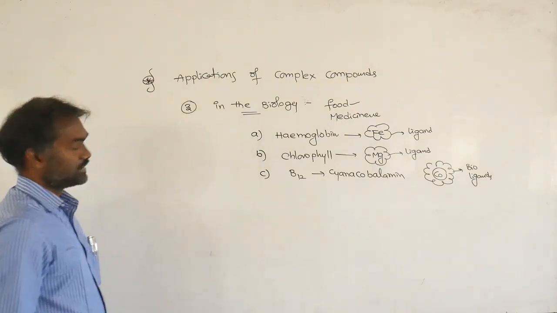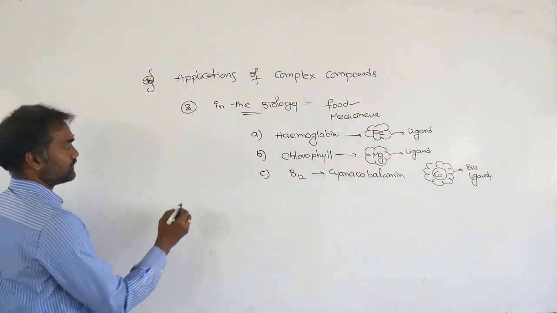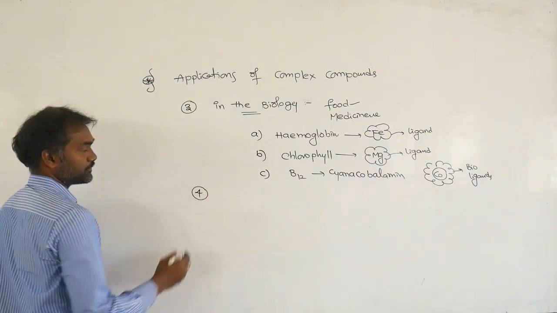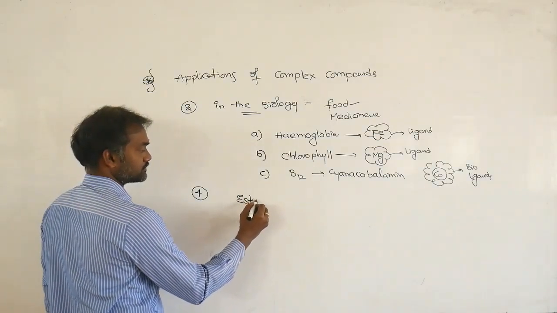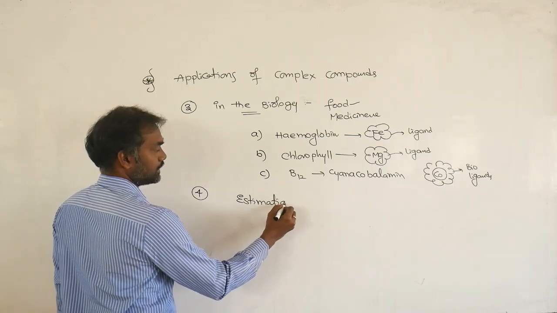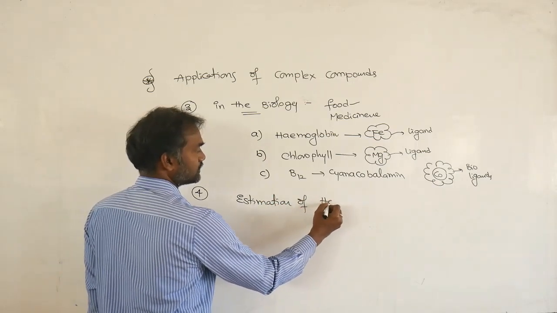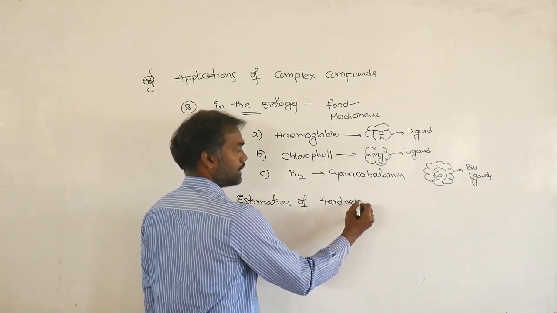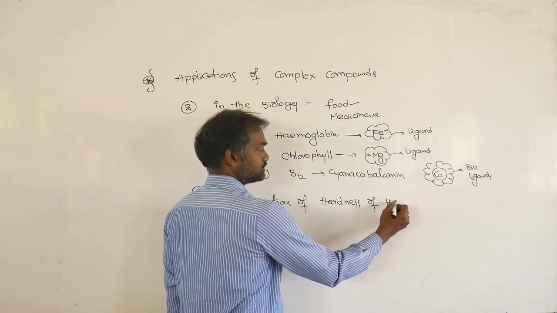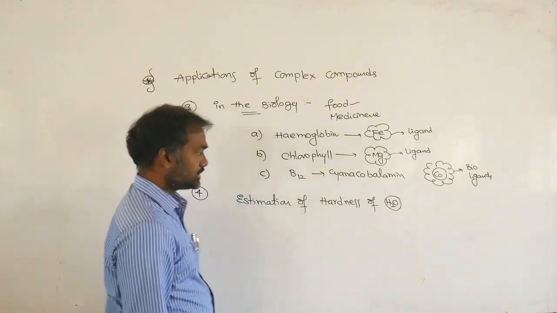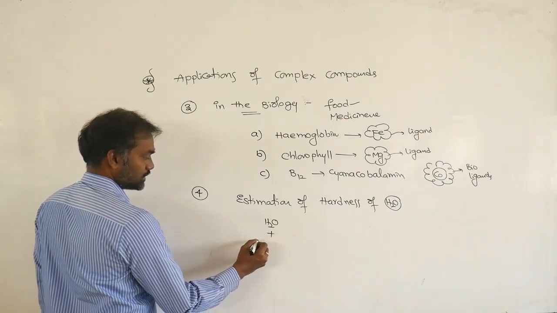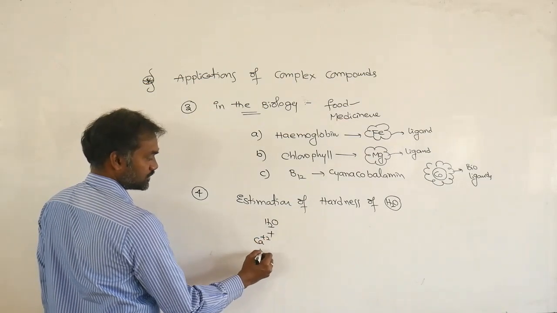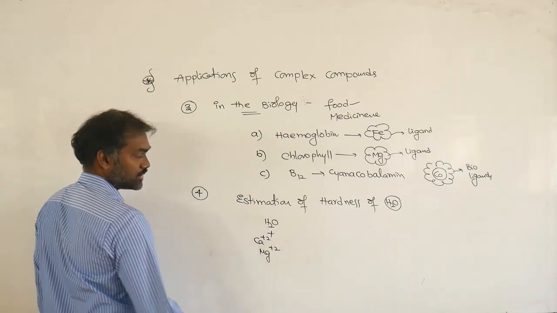Next, hardness of water, the estimation of hardness of water. See, water contains, suppose, calcium +2 and magnesium +2 ions.